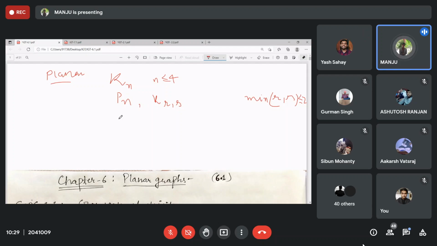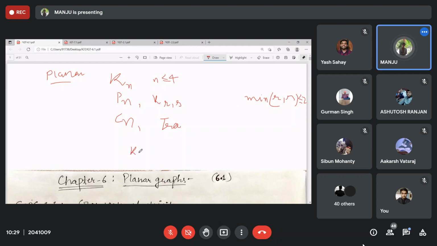What about the 4th example? Cn. Okay. One more. Ma'am, all the trees. Yes. Trees. Okay. So these are 5 examples.